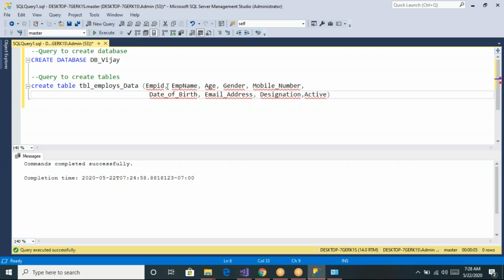After that, I can specify what type of data you want to allow, what type of data you want to store in each field. We can call these fields, or we can call them column names also. So for this table, these are all the column names. Now in each field, what type of data do you want to allow? Let us say I want to store employee name, some string data, then specify it as varchar, and how much length you want to allow.